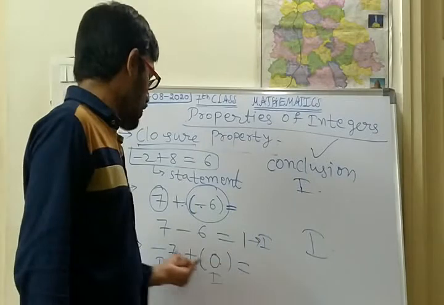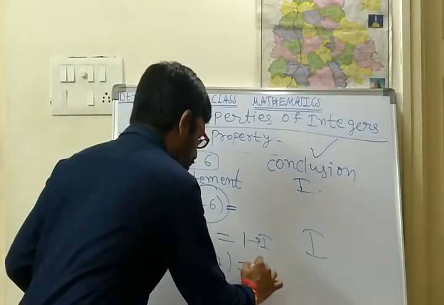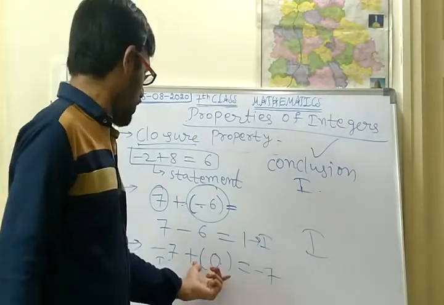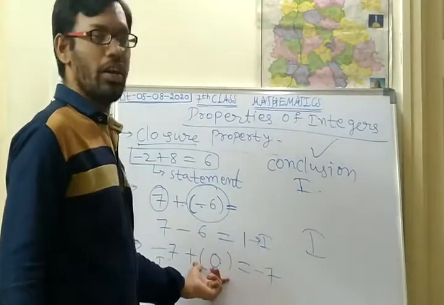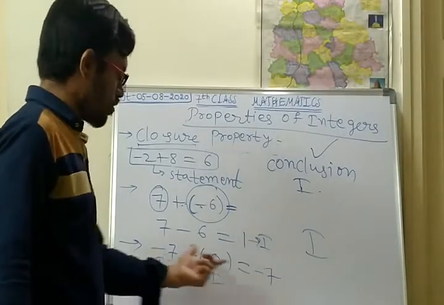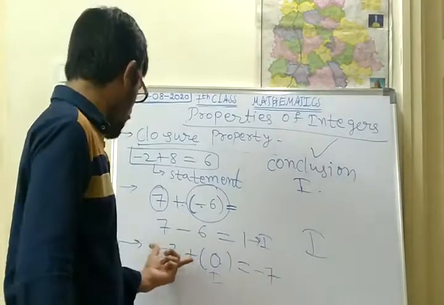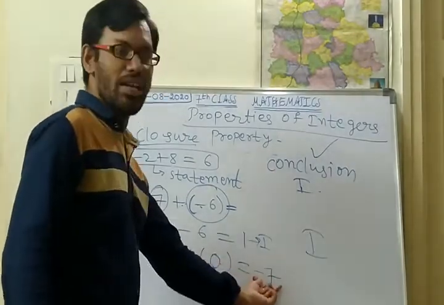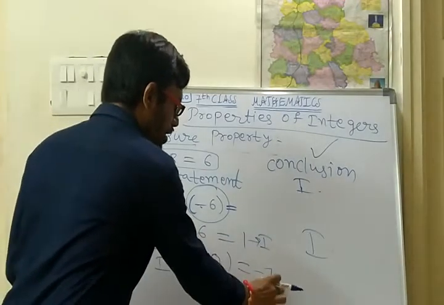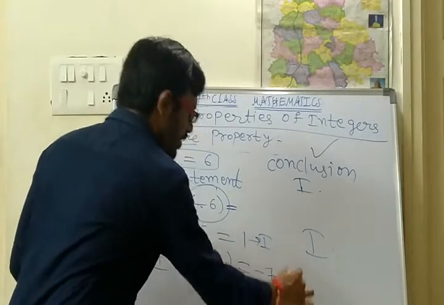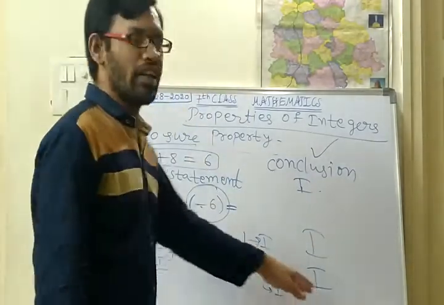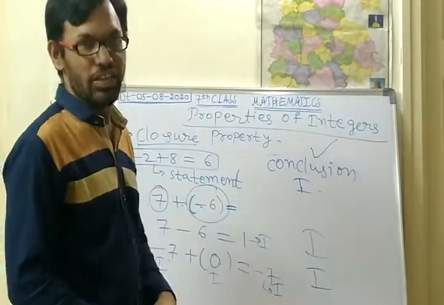So the addition of these two integers: minus 7 plus 0 is minus 7 only. Plus 0, nothing will be added and nothing will be removed. Whatever the previous number is, that one only will be the answer. So minus 7 plus 0 is minus 7. By adding these two, we get minus 7, and minus 7 is also an integer. So what is the conclusion? This statement is an integer, you should write.